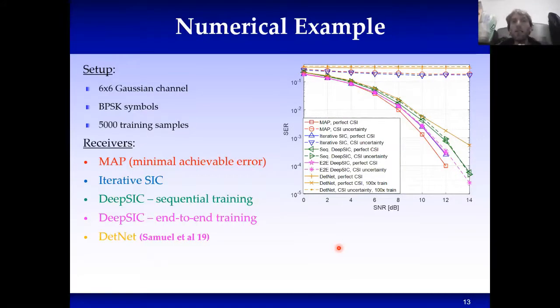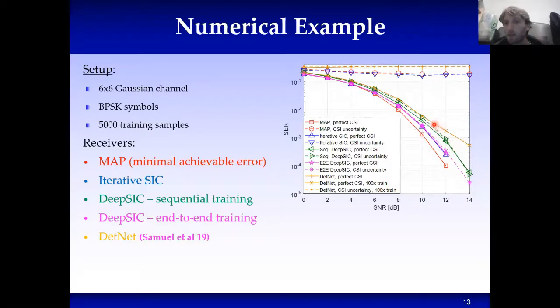So let's look at a numerical example and see how it behaves. We first consider a relatively small channel, a 6x6 linear Gaussian channel, because for this channel we can actually estimate the best joint estimation, the MAP rule, which is this red curve here. The blue curve is the model-based iterative soft interference cancellation algorithm, which knows the channel. And then you can see this purple curve and the green curve, which are the performance of our proposed deep soft interference cancellation method. As we can see, it's within a very small gap from the model-based approach, depending on whether the training is carried out in a sequential manner or in an end-to-end manner.